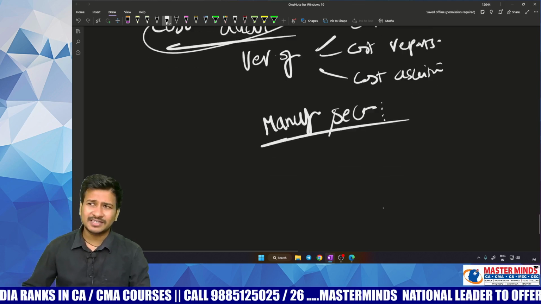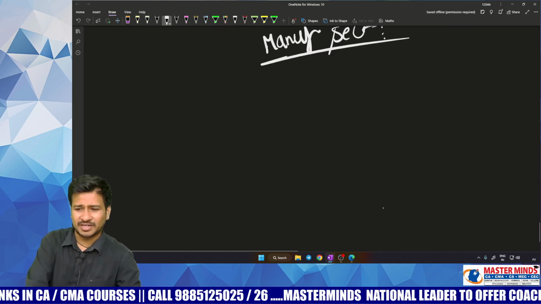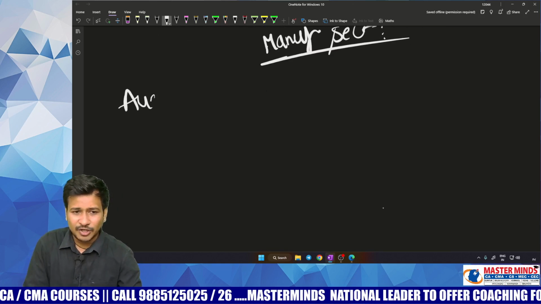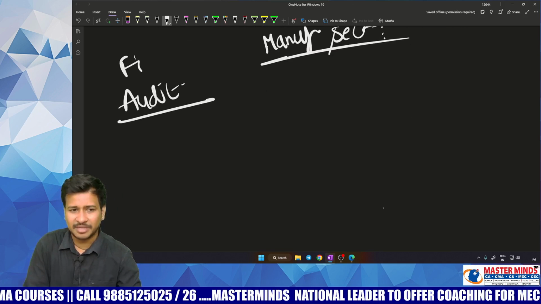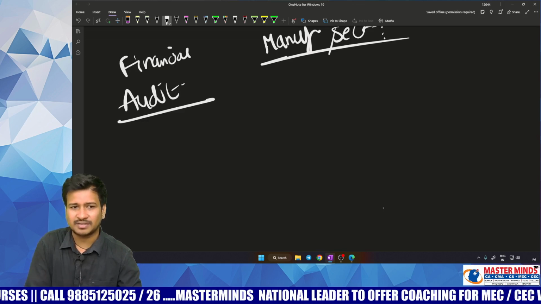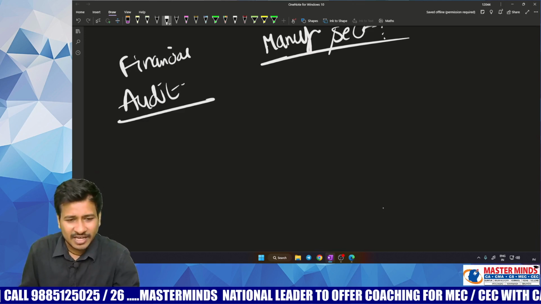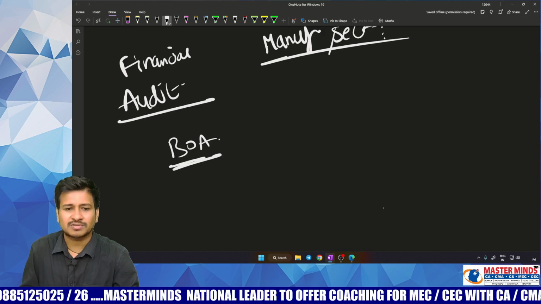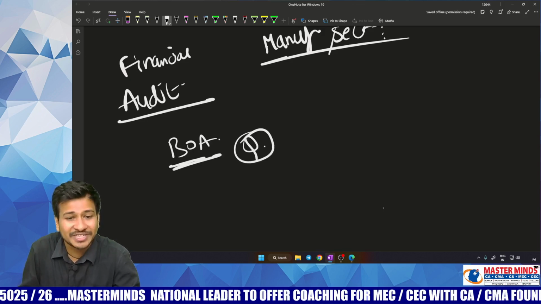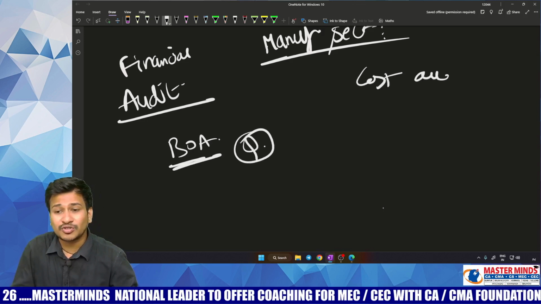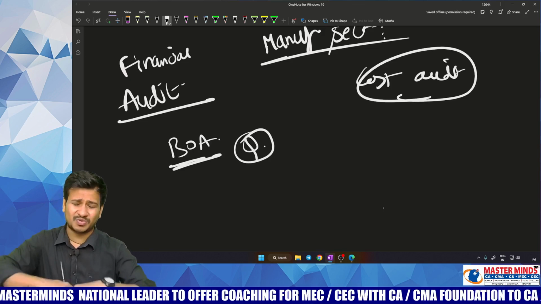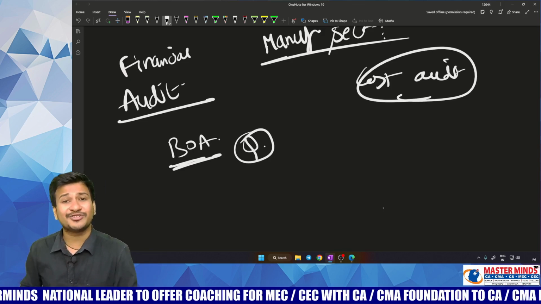To segregate it from the regular audit version, in your financial audit you will be checking the books of accounts. You can't question anything, but the scope of cost audit is something where you can also question.